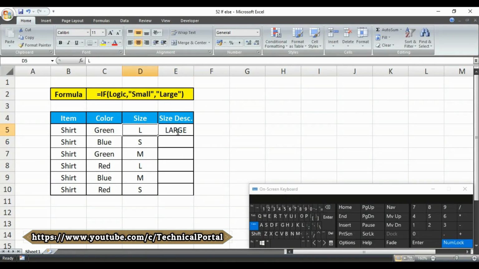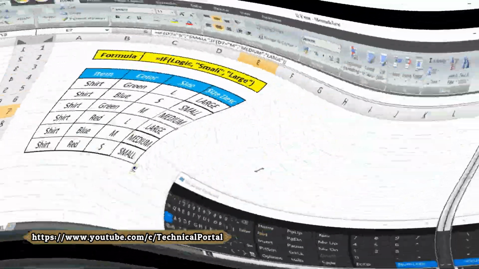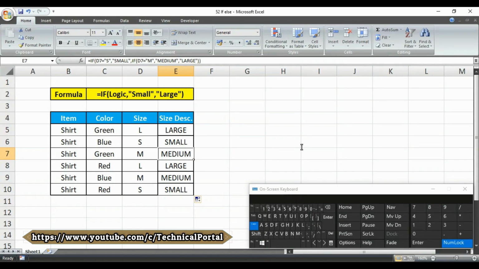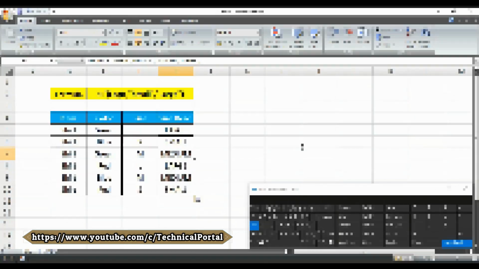Look here, it is L and showing as large. And if you copy the formula from top to bottom, where it is S, it will show small, and where it is M, it will show the result as medium. So that means the formula actually works perfectly. This technique is called nesting, since we are placing one function inside another. When it is used with the IF function, you will sometimes hear it called a nested IF statement.